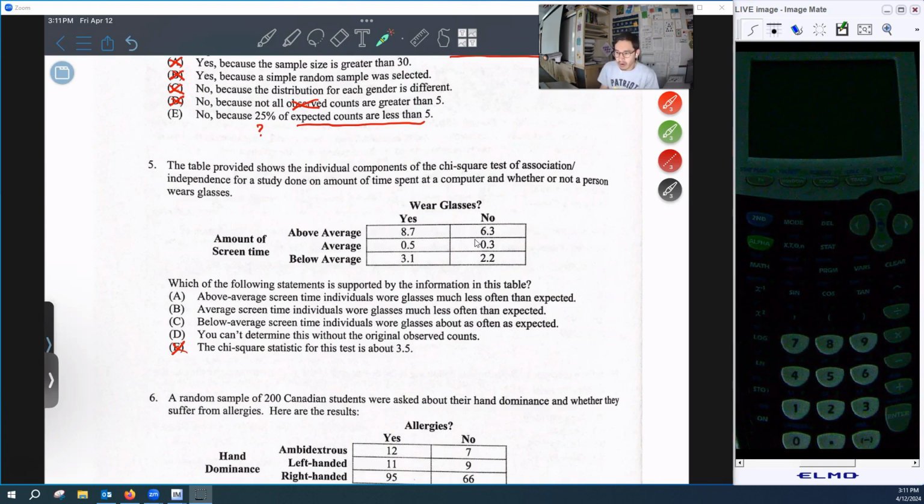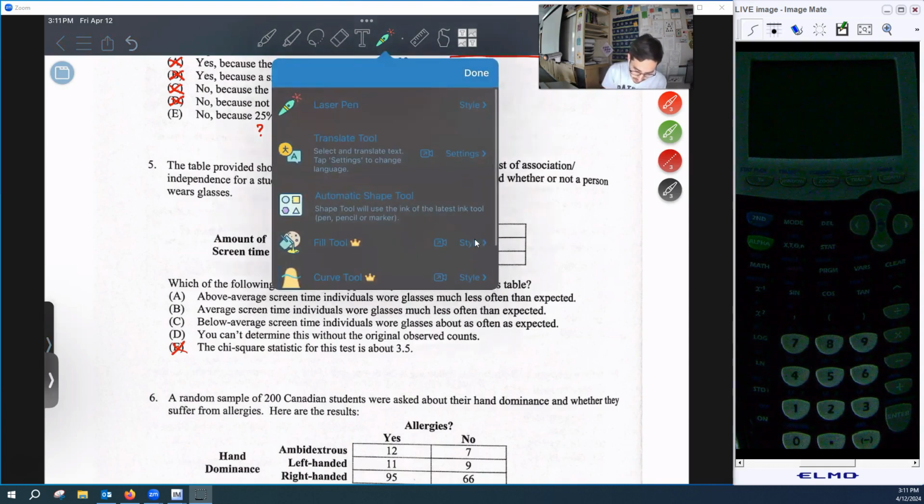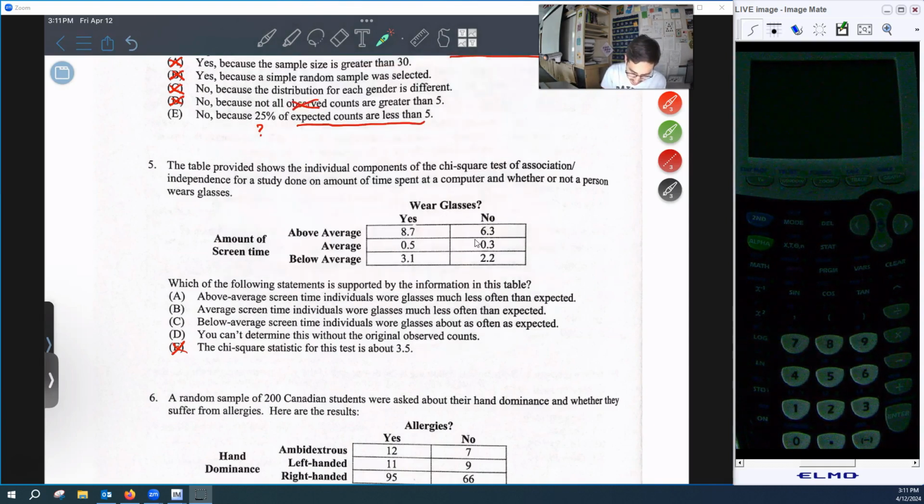So all I can really say is that for people with above average screen time, because these are large values, the observed counts were different than expected. I couldn't tell you whether it was higher or lower. Also, because these values are much bigger than 0, for people with below average screen time, the observed counts were different than expected. Again, I couldn't tell you whether it was higher or lower.